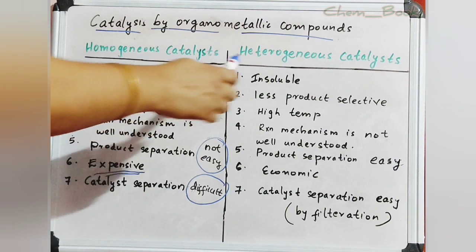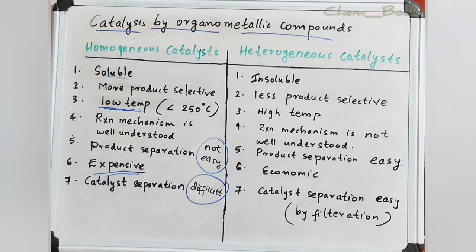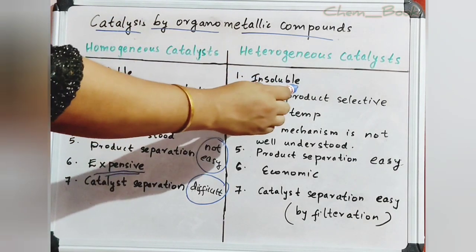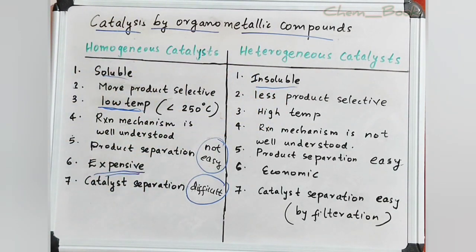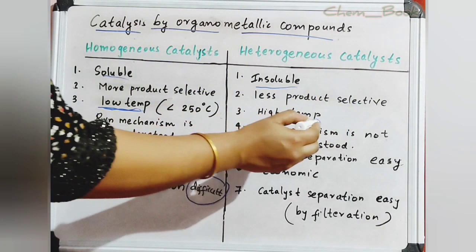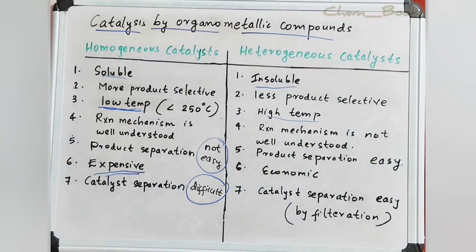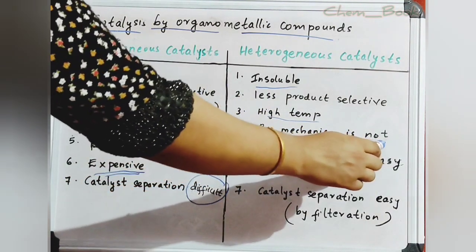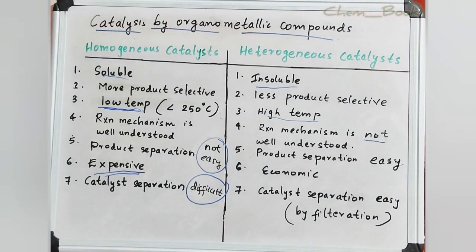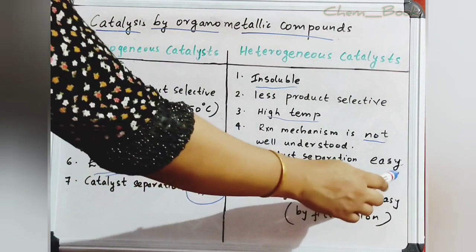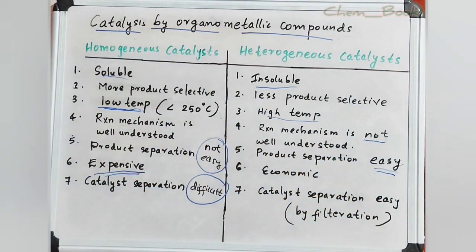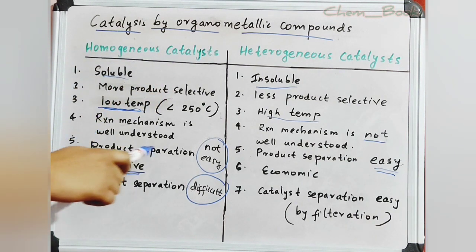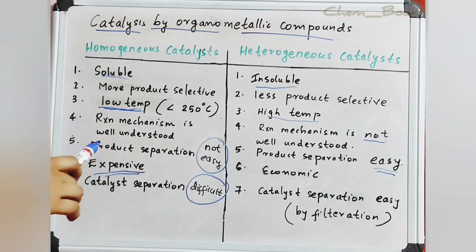Now we can consider heterogeneous catalysts. These catalysts are insoluble in the reaction medium and are less product selective in nature. This catalyst requires a very high temperature, and the reaction mechanism is not well understood in the case of heterogeneous catalysis. Here the product separation is easy. This is a great advantage of heterogeneous catalysis, whereas in the case of homogeneous catalysis, the product separation is not easy. So this is a disadvantage.